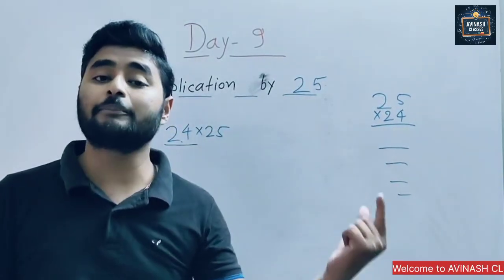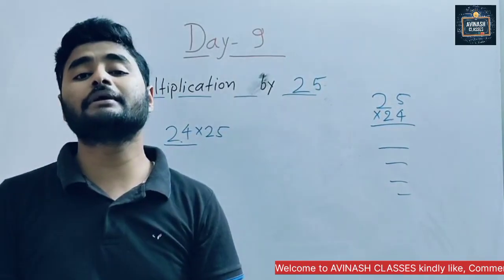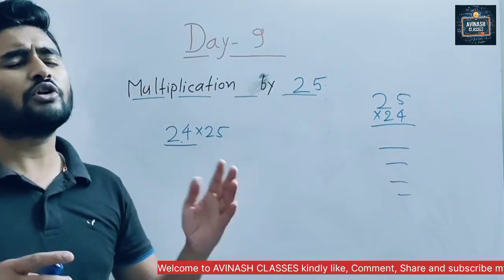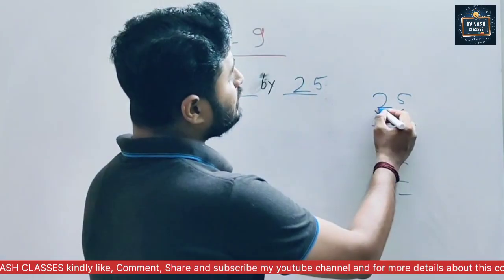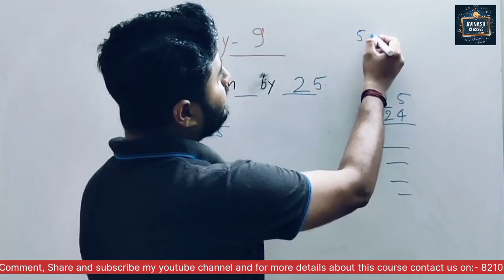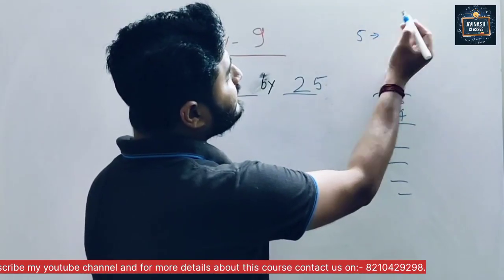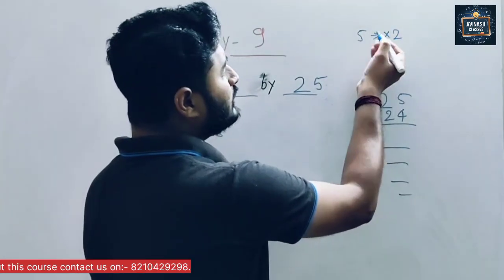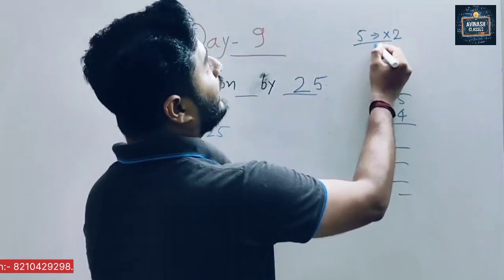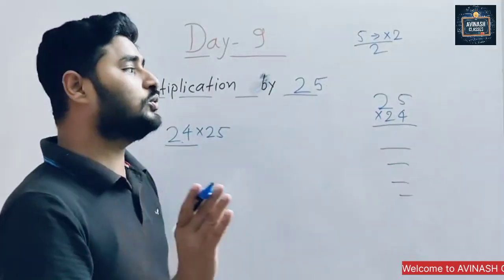In case of 5, we are putting 1 0. Here we are keeping 2 0. Why 2 0, sir? Very simple. Actually, what happens when we are taking 5? We try to bring it to 10. So for making this 10, we are multiplying with 2, and to make it equal, we have to divide by 2. So our answer is not going to change.